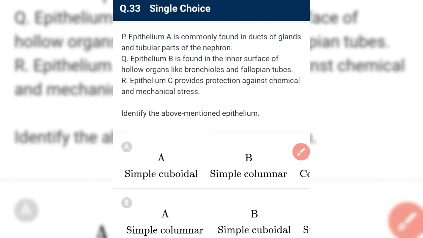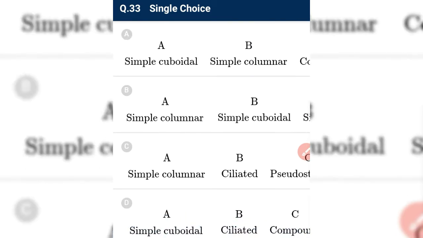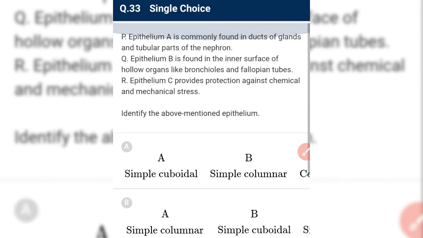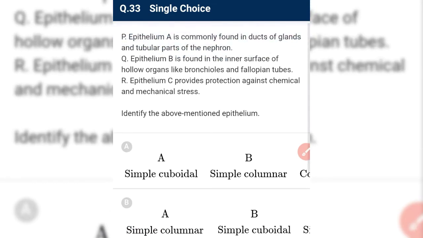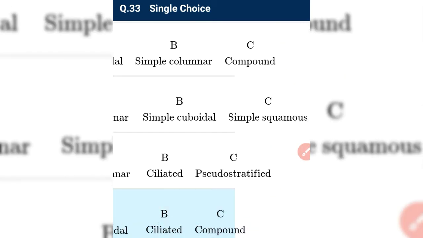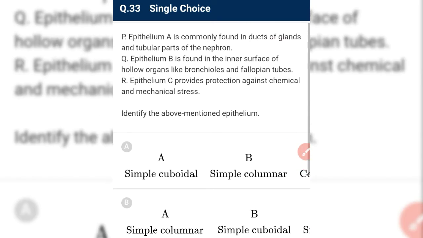Epithelium B is found in the inner surface of hollow organs like bronchi and fallopian tube. So it is ciliated epithelium, which helps in movement of substances here and there. So we have D, which is the correct answer. And epithelium C provides protection against chemical and mechanical stress. So it is compound epithelium, which is multilayer epithelium.